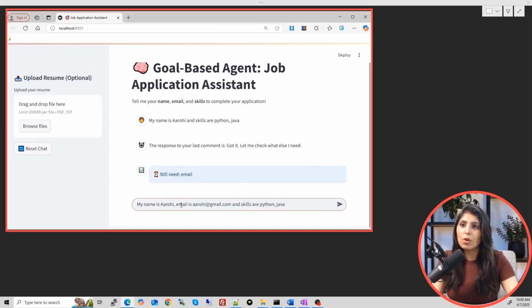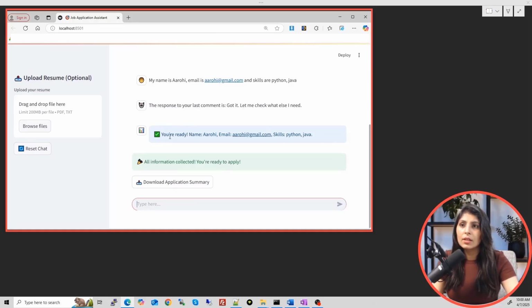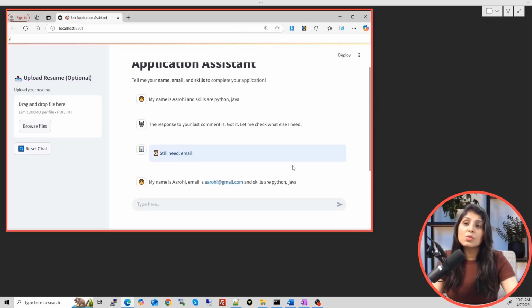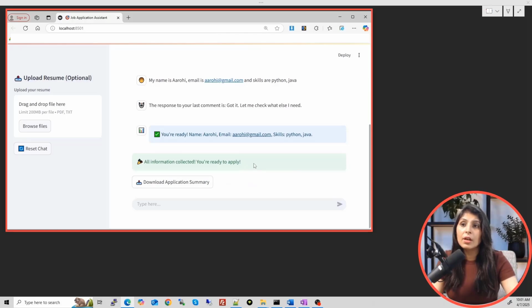Now this time let's write all three things. My name is Arohi, email is this and skills are this. Okay, so let's hit enter. See, you are ready. Name Arohi, email ID is this, skill is this, all information collected, you are ready to apply, right? And we can download the application summary from here. If you click here, you can see that in downloads you will see this application summary. So this is what a goal-based agent does. Here the goal is achieved, all these three things we got from the user, then it submitted the application.